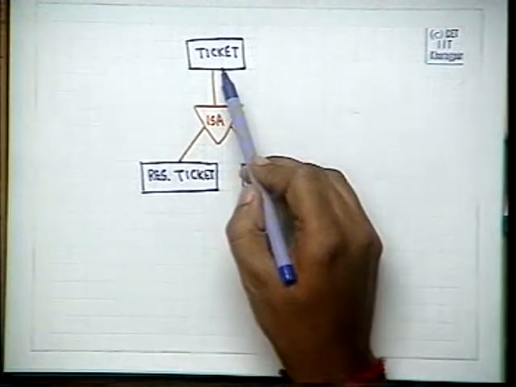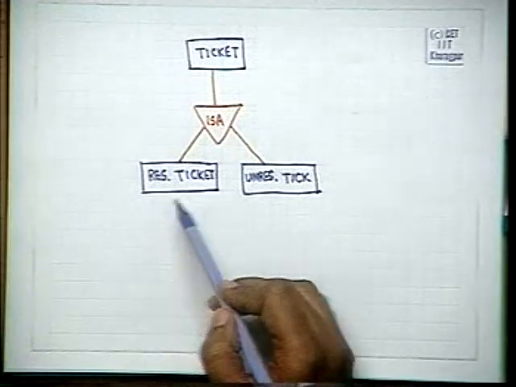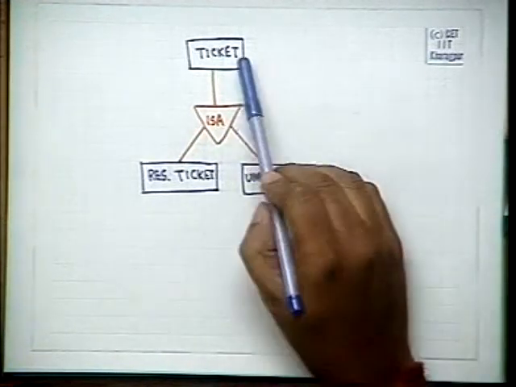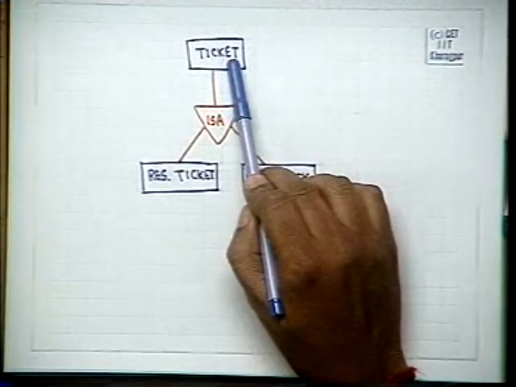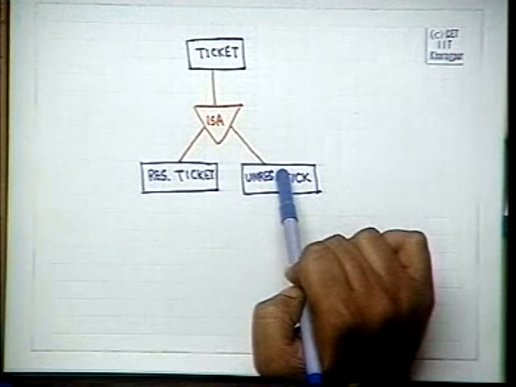So we say a ticket can be a reserved ticket or an unreserved ticket. Now this is the common ticket and it can have two types of special cases.